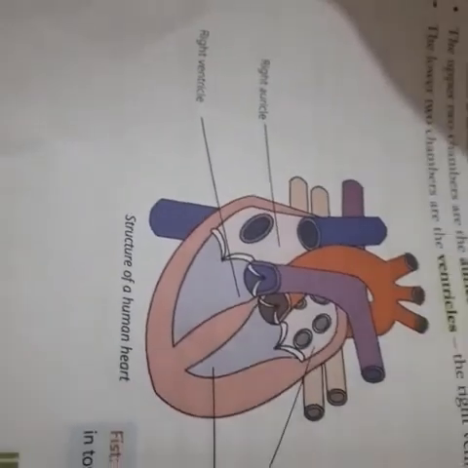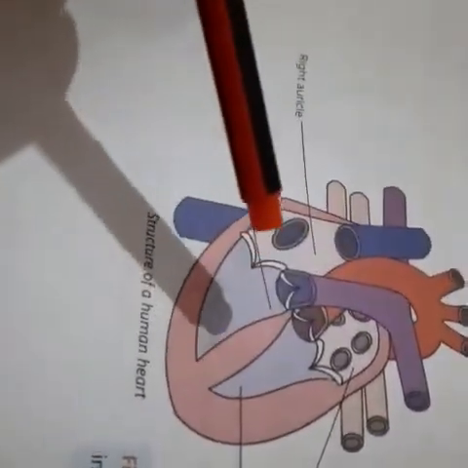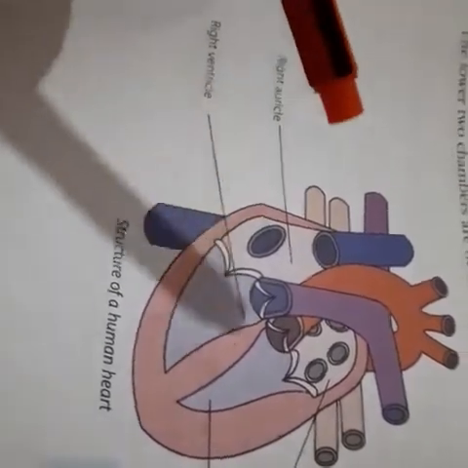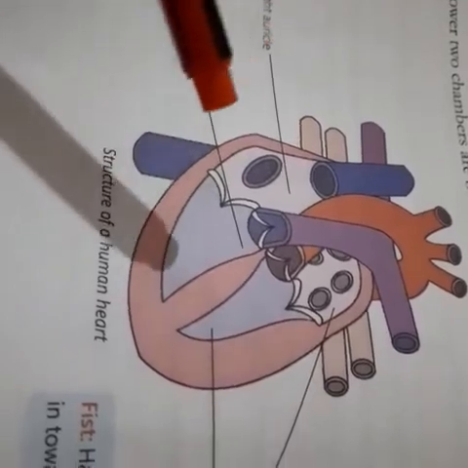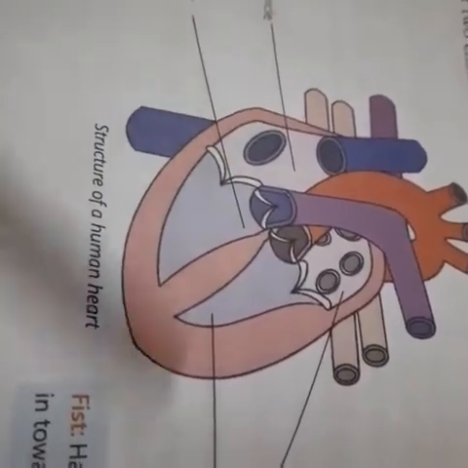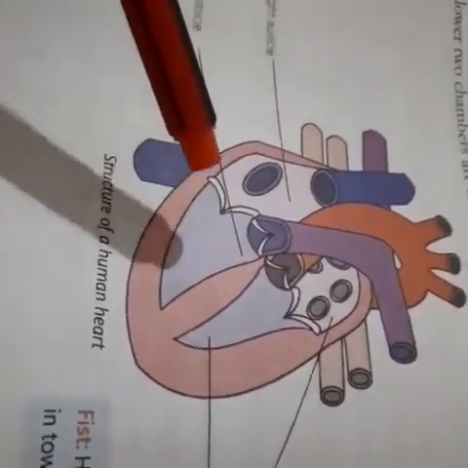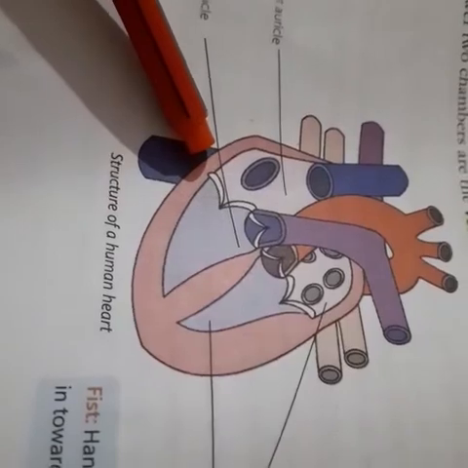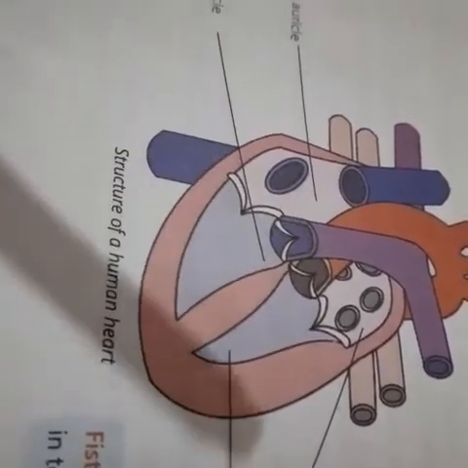And your next topic is the heart. Here is the structure of a human heart. The heart is a fist-sized organ in your chest, and it is protected by the rib cage. It beats about 72 times a minute throughout your life, and it works like a pump to send blood through blood vessels to every part of the body.